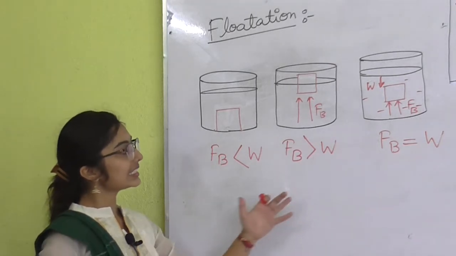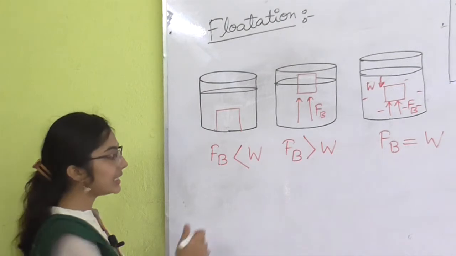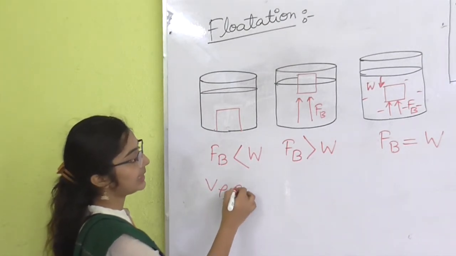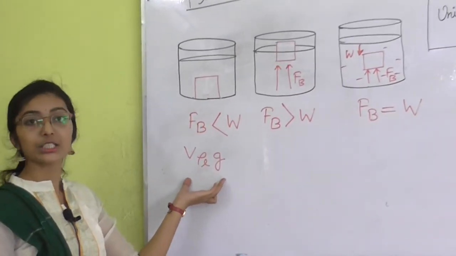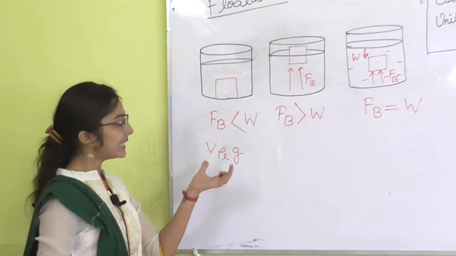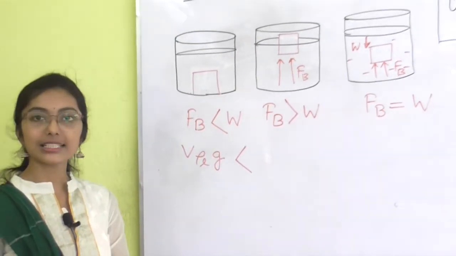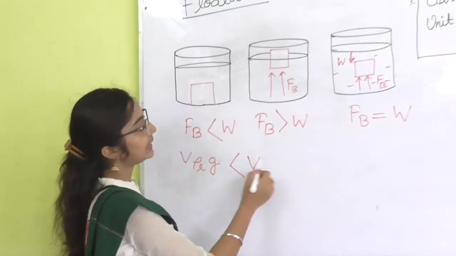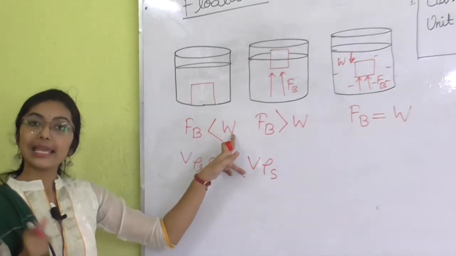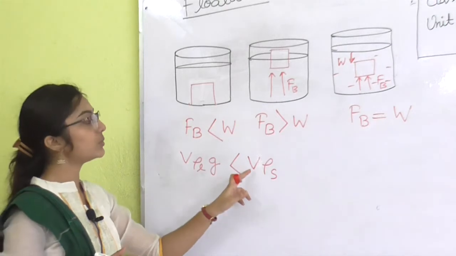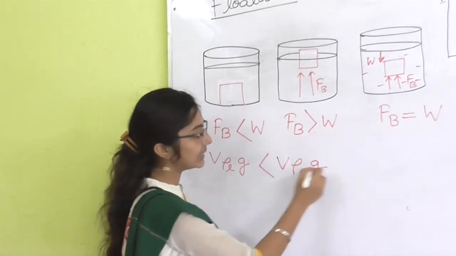As we are discussing this buoyant force and weight, we know the value of Fb, that is V into rho L into g. We have found that the mathematical expression of upthrust or buoyant force is V into rho L into g. And W means basically the weight of the object, so weight means mg. Mind it that weight means mg and m, mass, is equal to volume into density. So, we can write V into rho S into g.